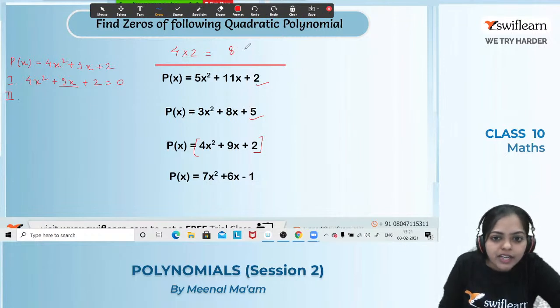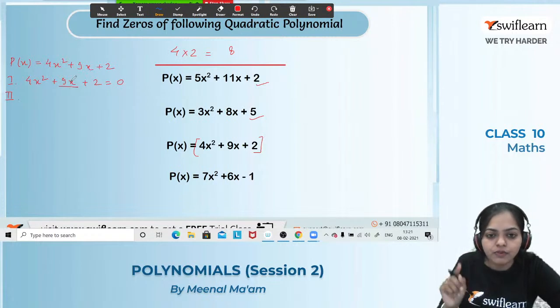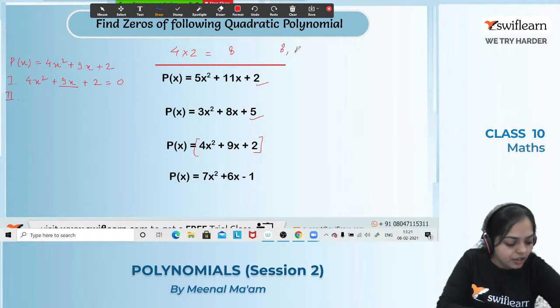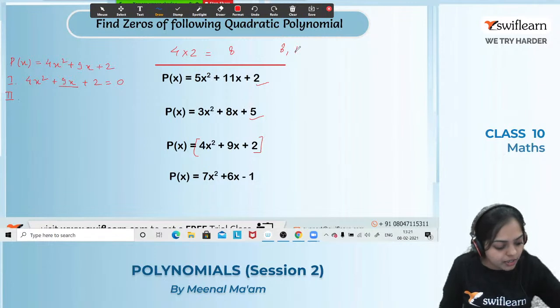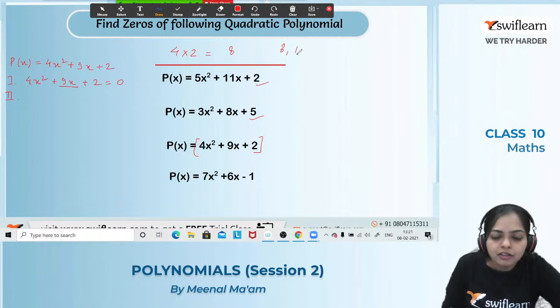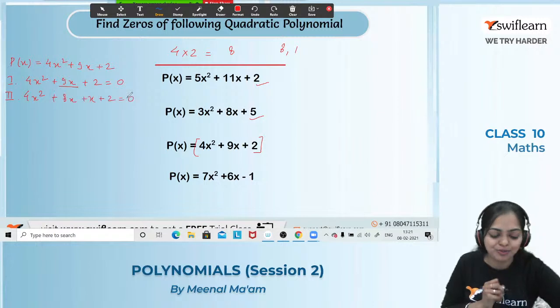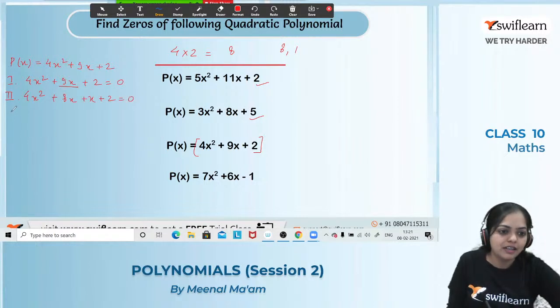Okay. When I split this, I have to take factors of 8 such that when we add these two factors, we get 9 as the sum. So what are the factors? 8 and 1 are the factors. Alright everyone. Just a minute, I have to check. Does anyone have any doubt till here? No? Alright. So the factors that we are taking are 8 and 1, and their sum is equal to the middle term. So let's split the middle term: 4x squared plus 8x plus x plus 2 equals 0. Alright. Then next what do we have to do?